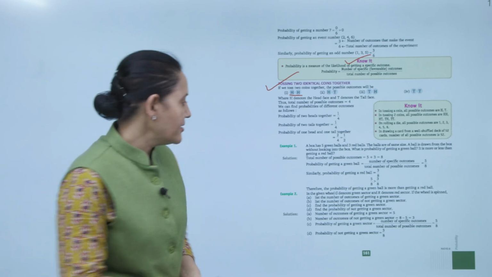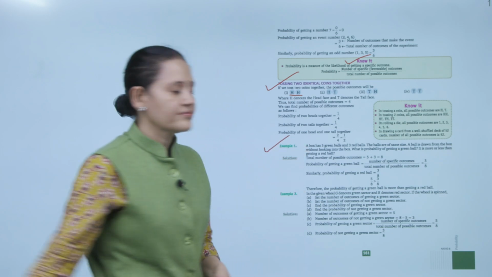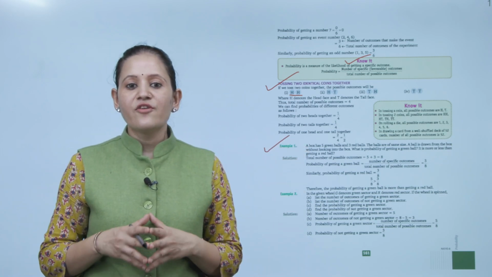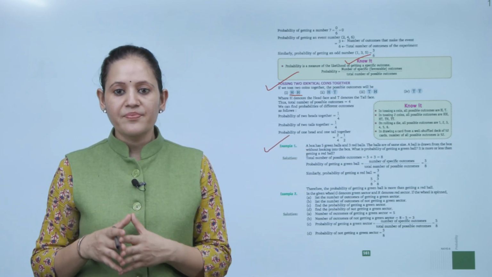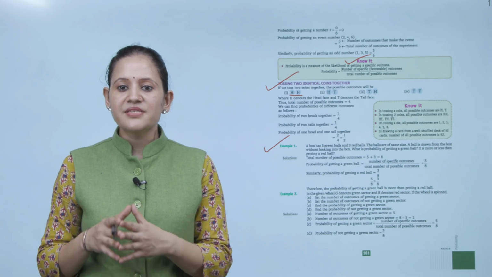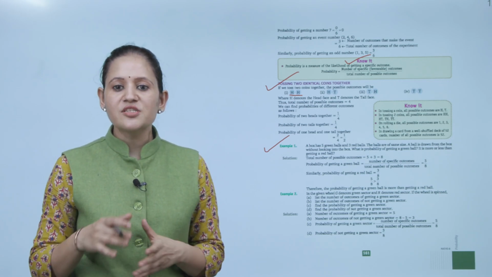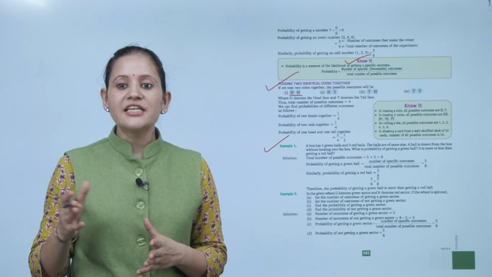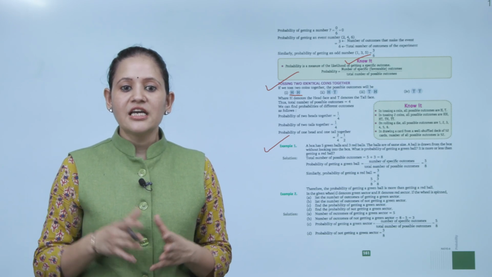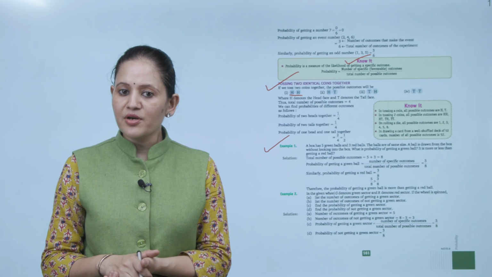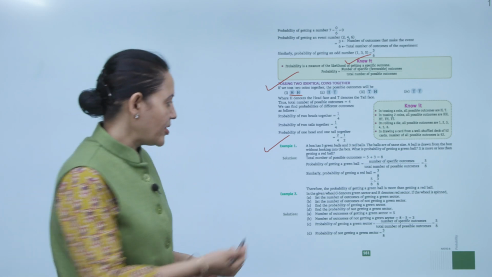Now we'll take an example here. A box has 5 green balls and 3 red balls. The balls are of the same size. A ball is drawn from the box without looking into the box. What is the probability of getting a green ball? Is it more or less than getting a red ball? So total number of possible outcomes is 5 plus 3. How many balls in total? 8.